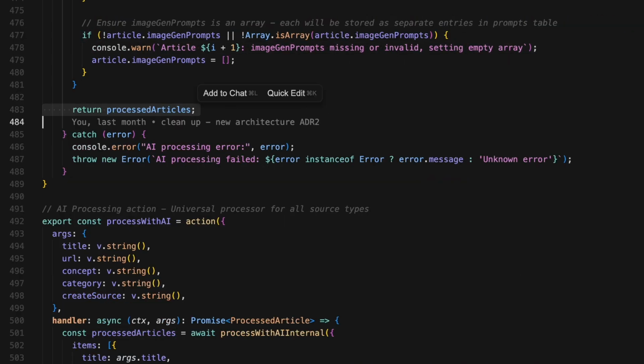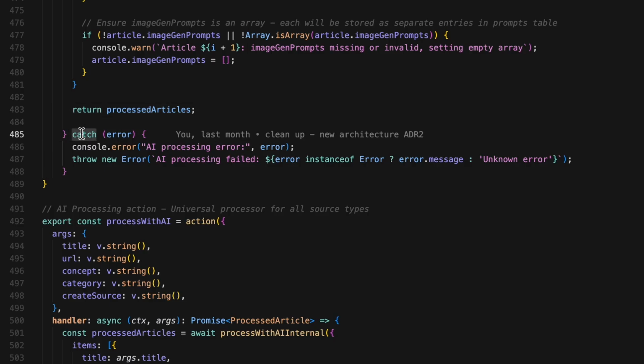Return and error handling. Finally, we return the processed articles. If anything goes wrong at any point, we catch it. We log the error and throw a new one with a clear message about what failed.